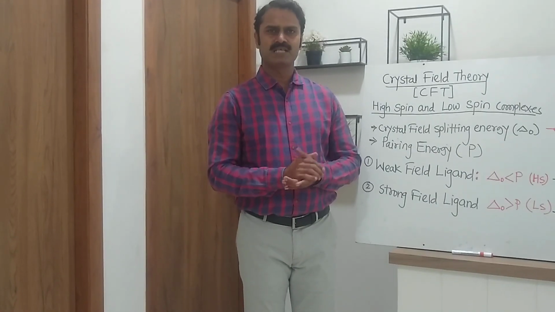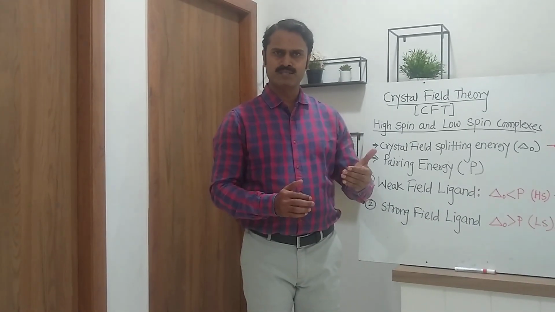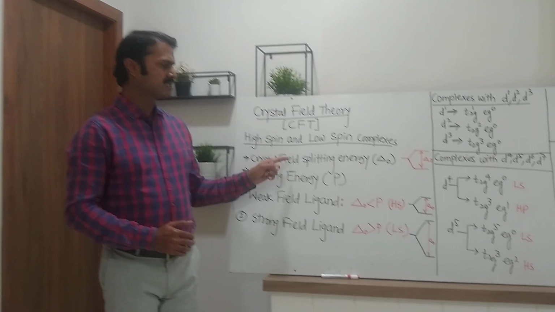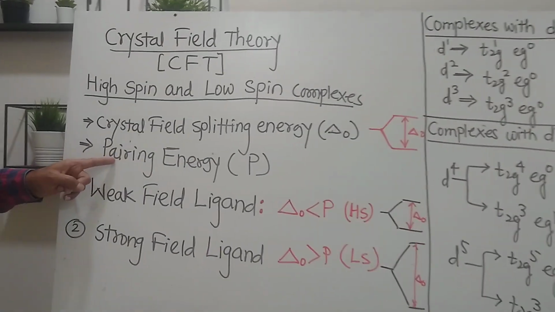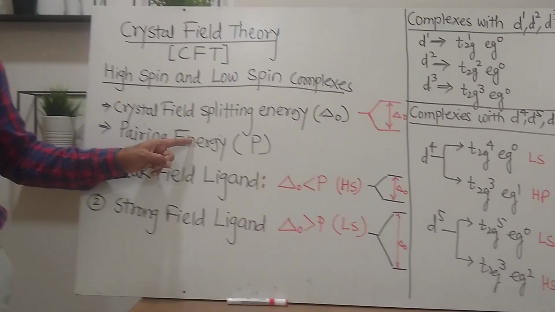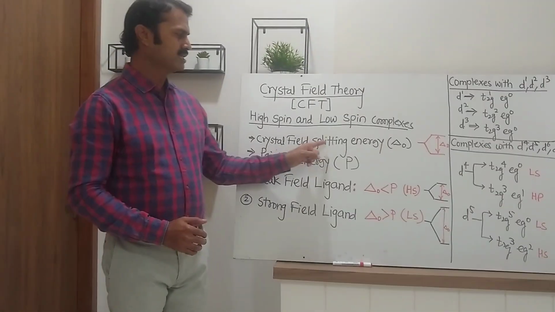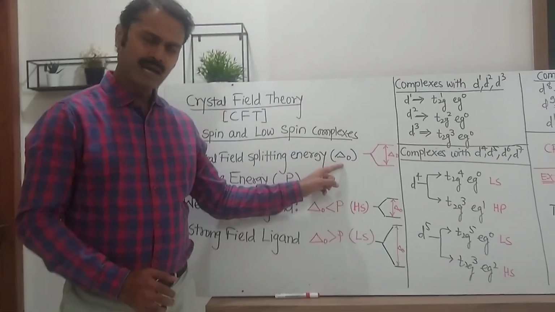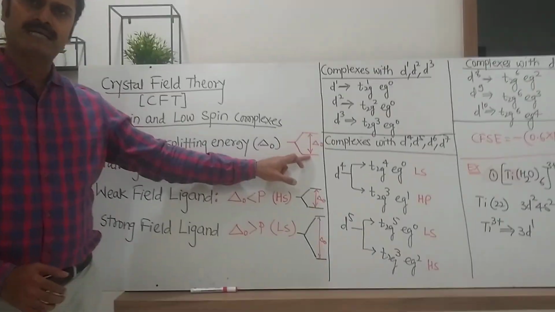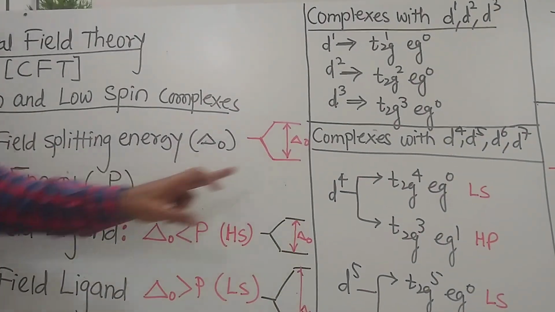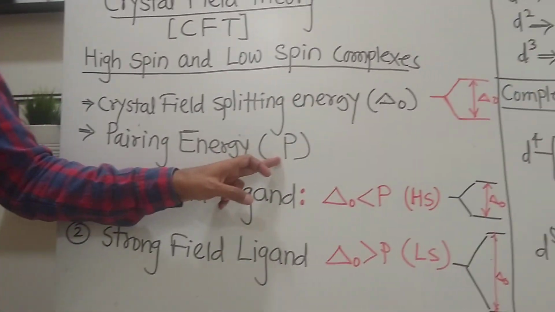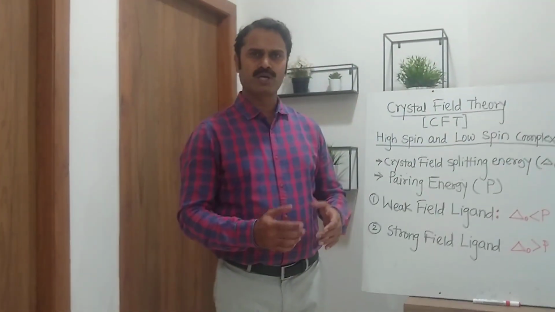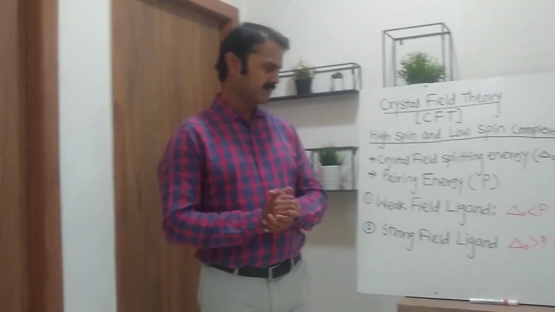The multiplicity of the complex, whether that complex is high spin or low spin, depends upon two parameters. First is crystal field splitting energy and second parameter is pairing energy. We have already discussed crystal field splitting energy. It is denoted by delta O, and it is the energy difference between the lower d and higher d orbitals. Whereas pairing energy is denoted by capital P, and pairing energy is the energy required for an electron to pair up in the same orbital.